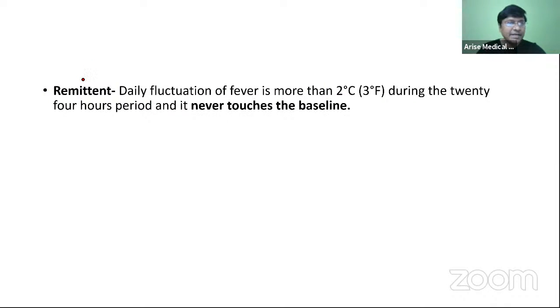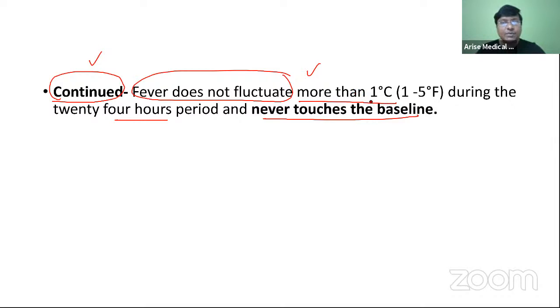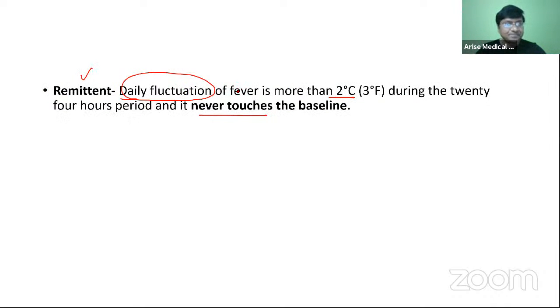Now, then we have remittent fever. Remittent fever, there will be daily fluctuations of the fever of more than 2 degrees centigrade, and it will never touch the baseline. What was your continuous fever? Continuous fever, the fluctuation will not be more than 1 degree centigrade. Whereas remittent fever, there will be daily fluctuation of the fever, and that particular daily fluctuation will be more than 2 degrees centigrade within the 24-hour period, and it will never touch the baseline.